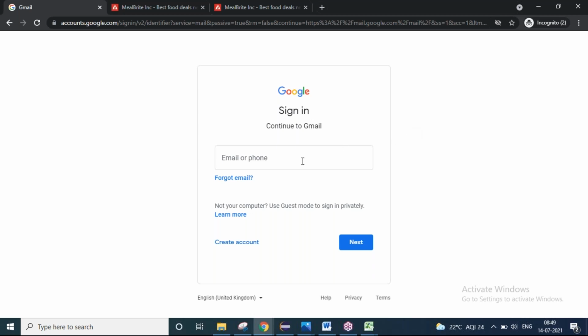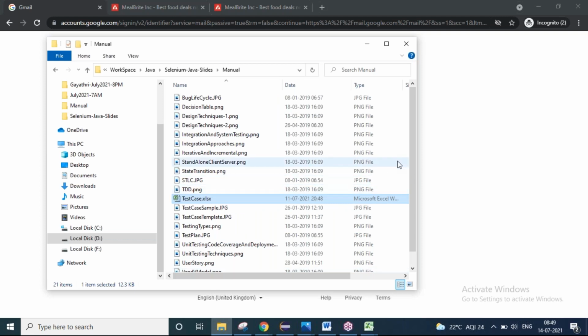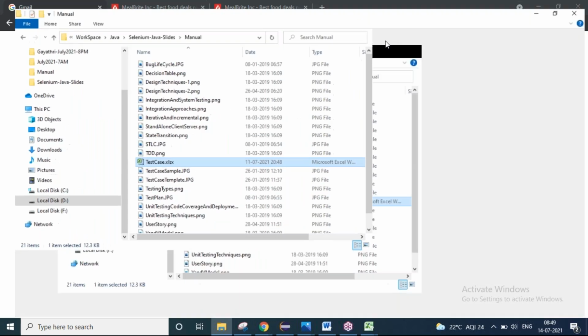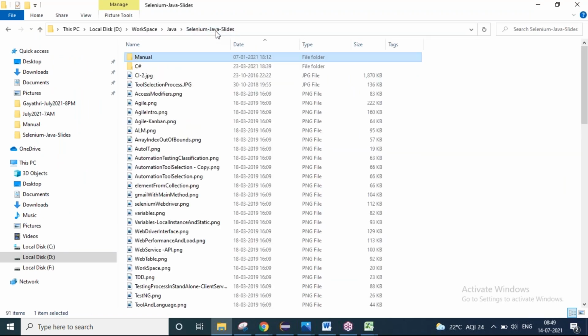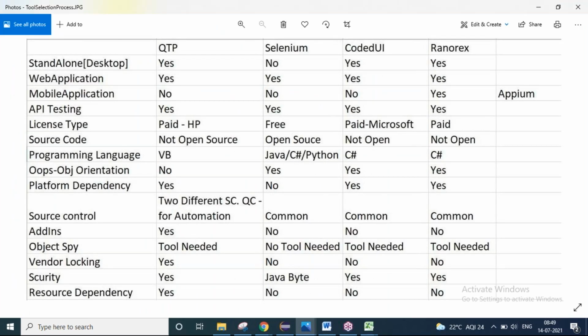Similarly, in automation testing also we will do the same. We will take an automation testing tool and we'll give some instructions to the tool in a particular language. There are so many tools available in the market. If you go with QTP, QTP knows VB. If you go with Selenium, Selenium knows Java, meaning you have to talk to the automation tool in one of the languages that the tool knows. And you have to ask the tool, hey tool, can you enter the username? Hey tool, can you enter the password? Hey tool, can you click on the submit button? Like that, we need to give some instructions to the tool.